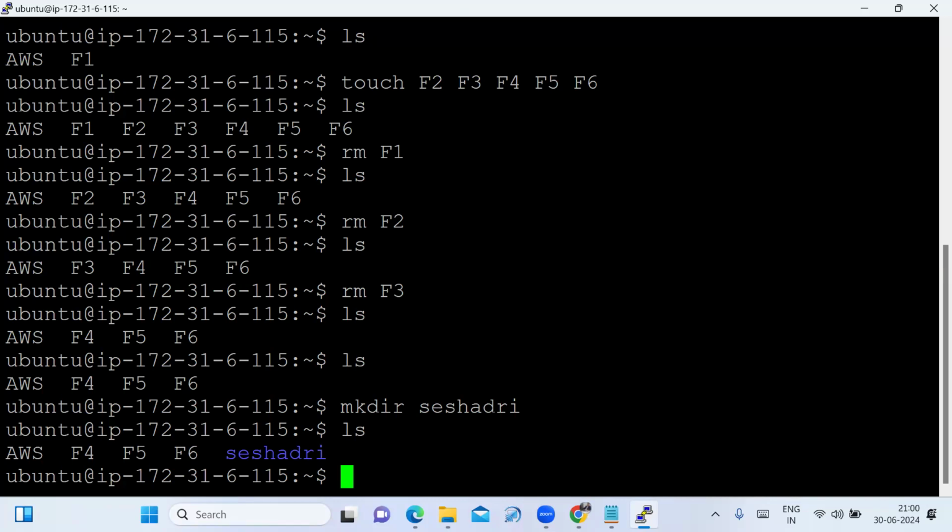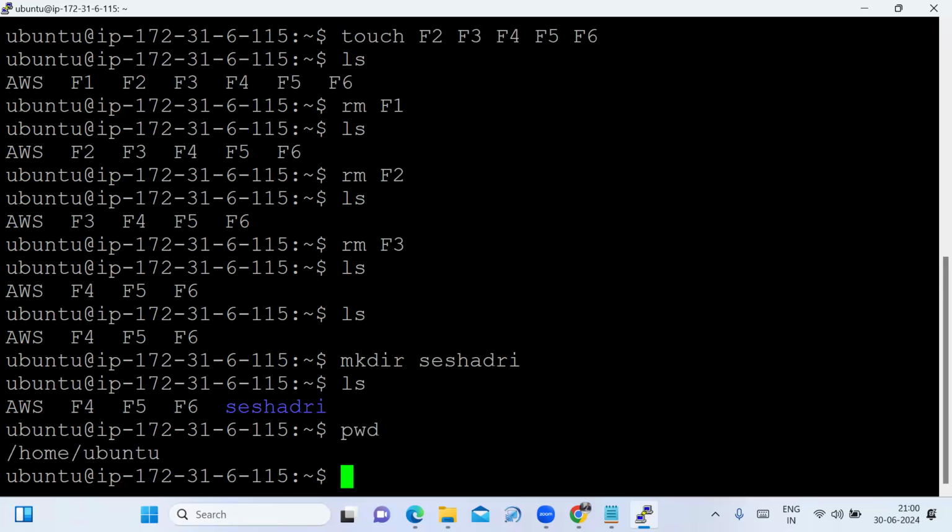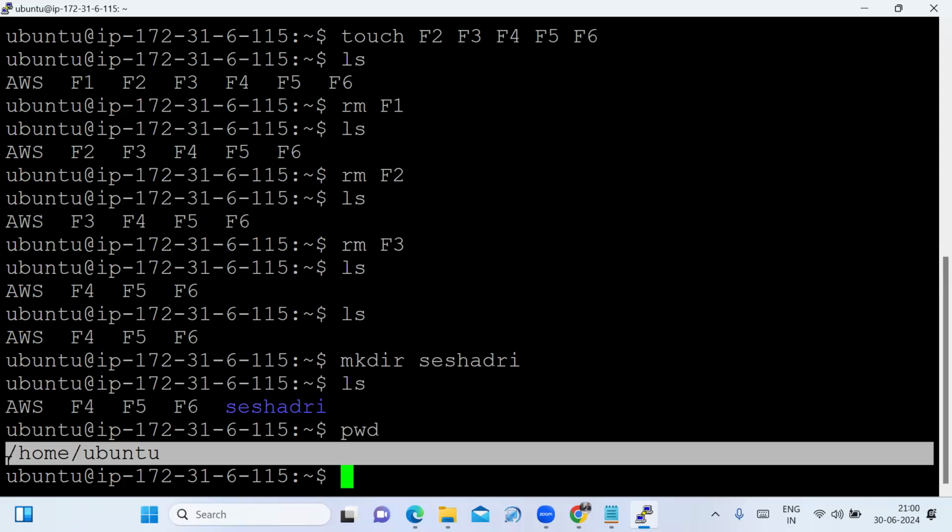Now, if you want to check the current path, you have to type the command pwd, present working directory. See that you are in this directory. You are in the current path, /home under Ubuntu. You are in this path.